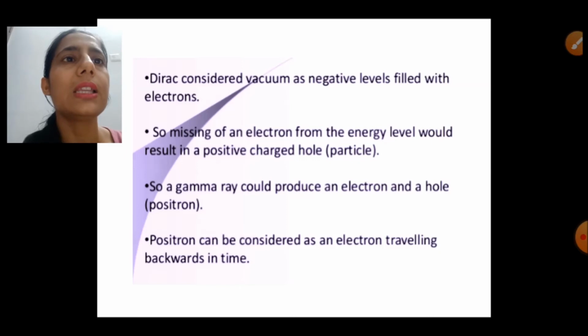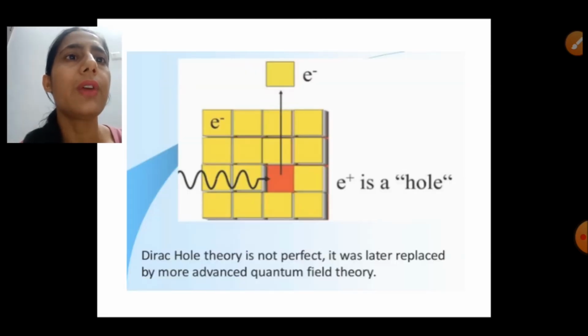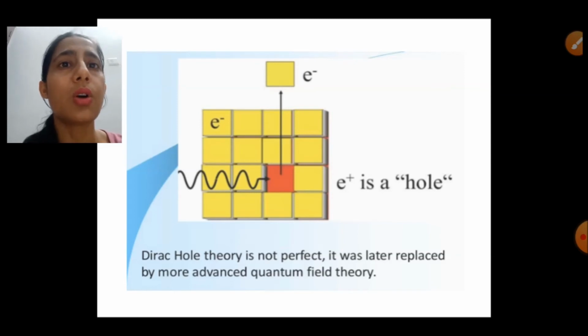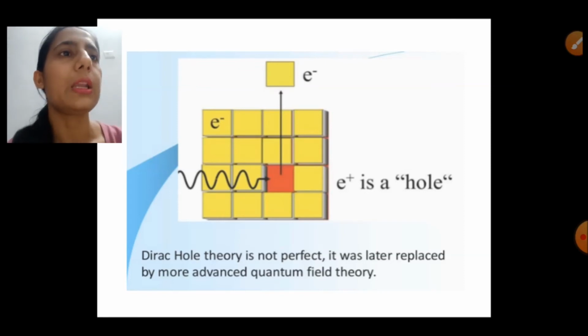So he has considered that there is a Dirac sea or a vacuum of negative energy levels, and electrons are present in the vacuum. When one electron leaves its place in the vacuum and appears in the positive energy state, it leaves a hole behind, and that hole is called a positron, or antiparticle of the electron, which has the same mass as the electron but the opposite charge. Although this theory is not perfect and has now been replaced by the more advanced quantum field theory, this was the initial idea of antiparticles.